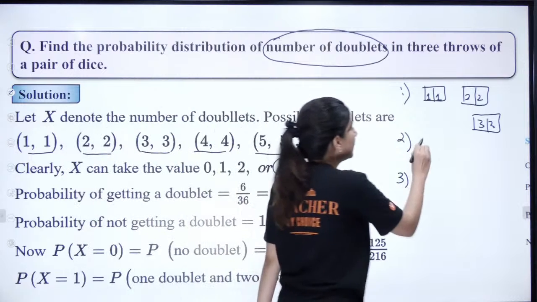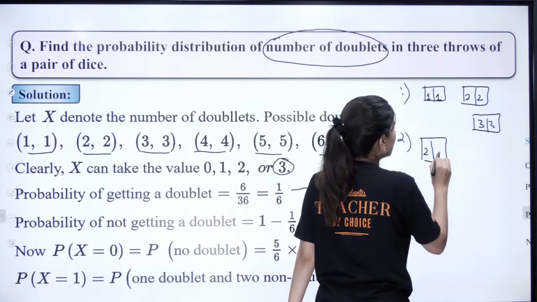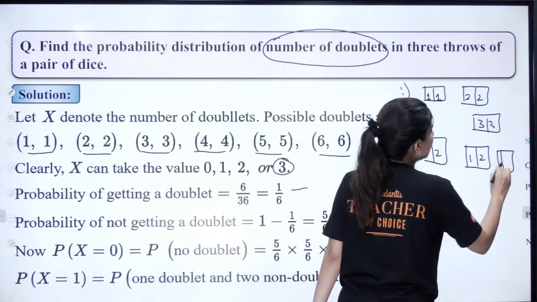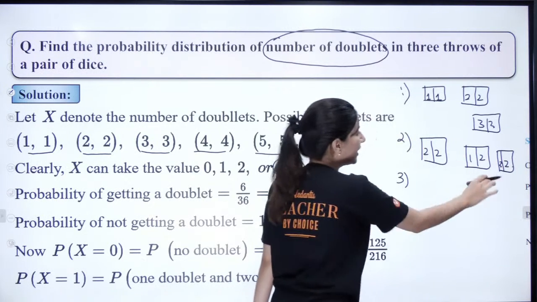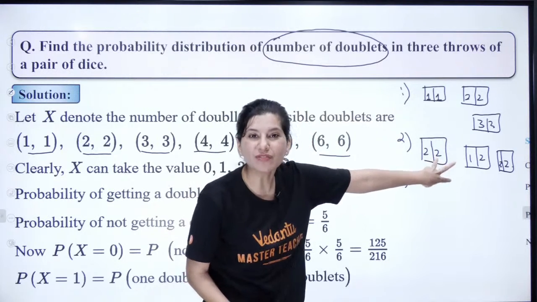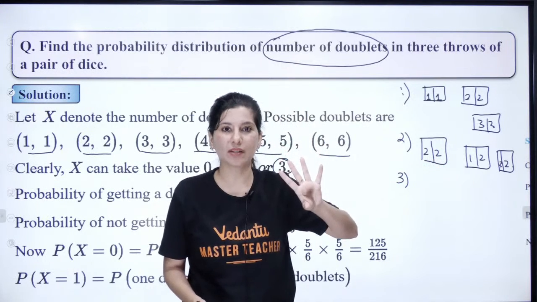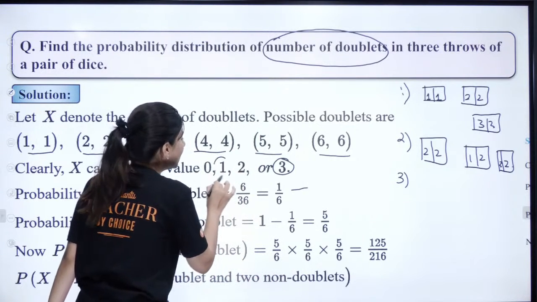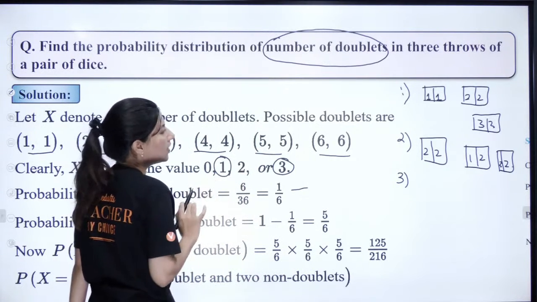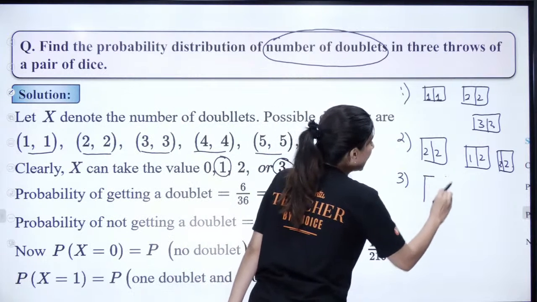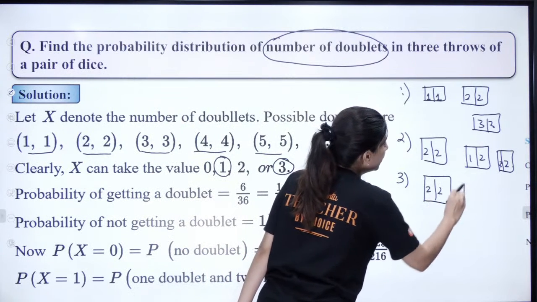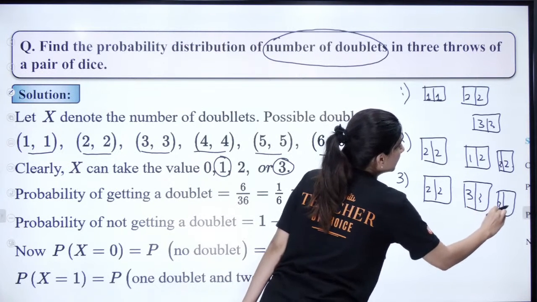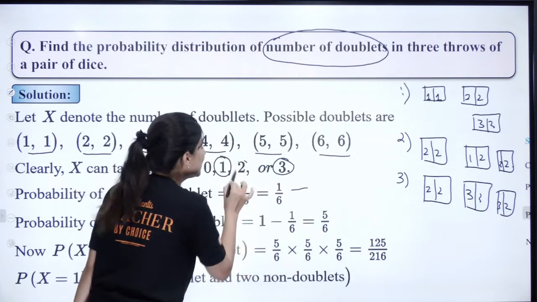And it may happen that now I am having 2, 2, but now I am having 1 and 2, and third time I am having 3 and 2. Right? So can you see only 1 doublet? Out of 3 throws, I am having only 1 doublet. This can also be the case, right? So that means 1 will be your random variable. Now it can happen that you get 2, 2, you get 3, 3, but you get 3, 2. So can you see the number of doublets is 2.